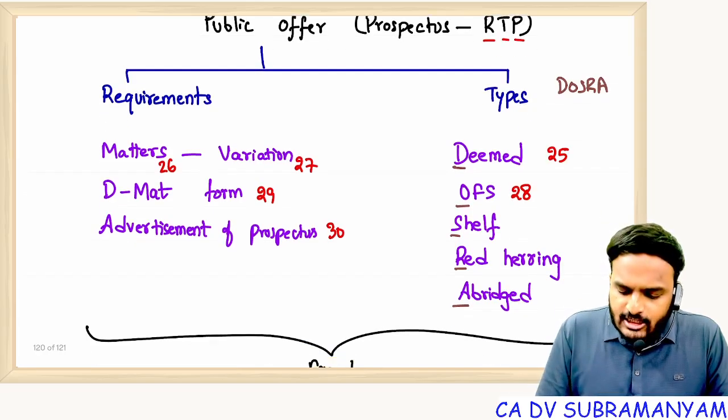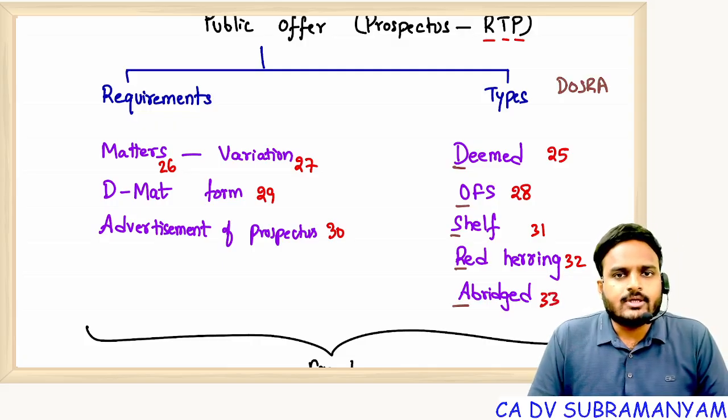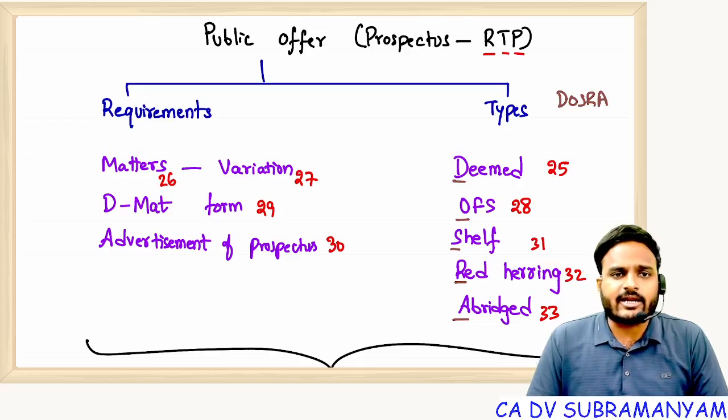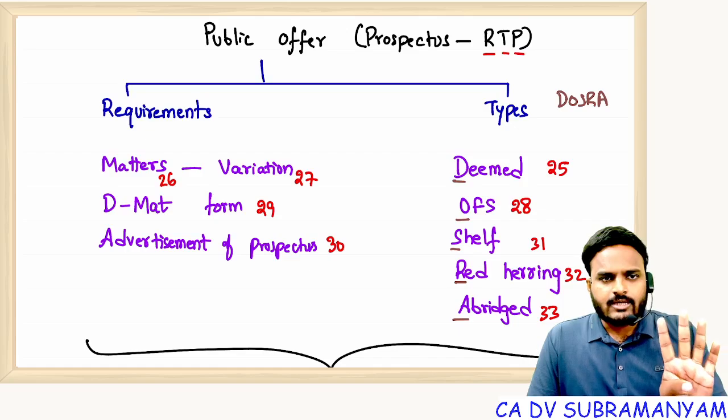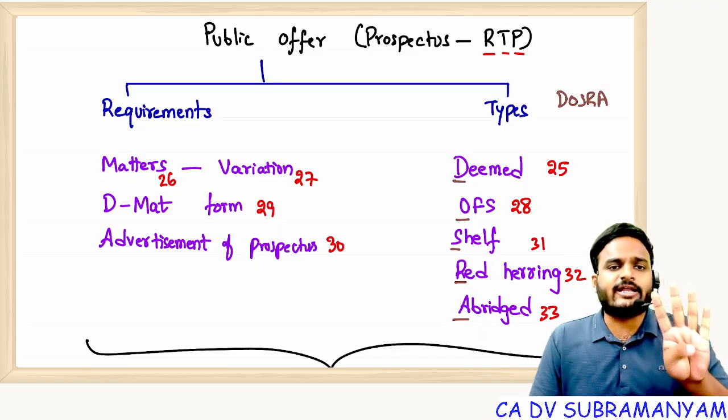Next, continuation. Shelf prospectus 31. Red herring prospectus 32. Abridged prospectus 33. So, requirements of public offer and types of prospectus. Under requirements, you can see 4. Actually 3 only, but 4. 3 means matters. Change in matters, we call it as variation.